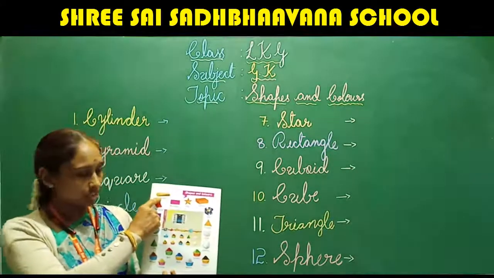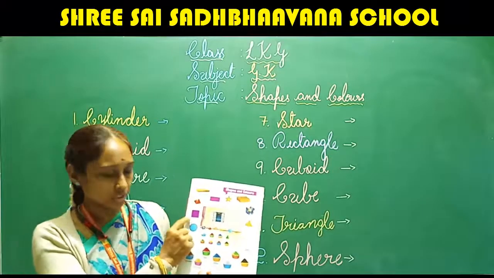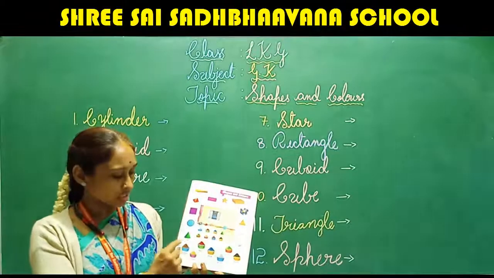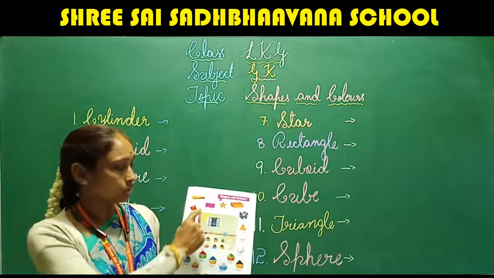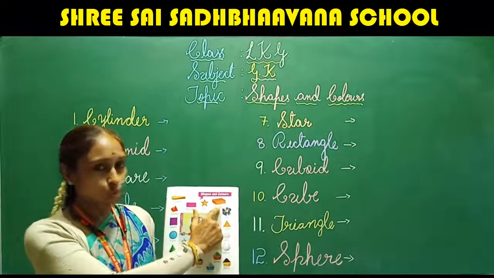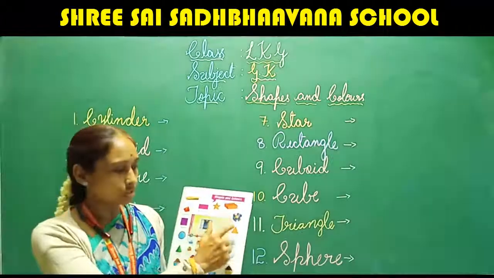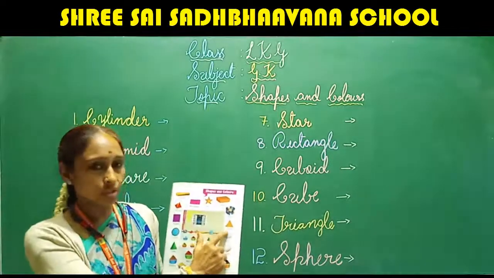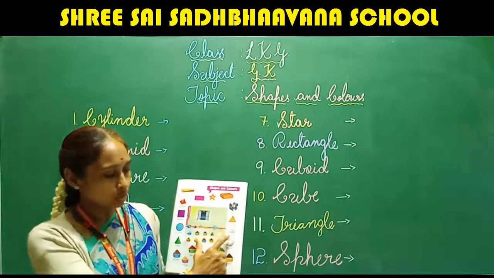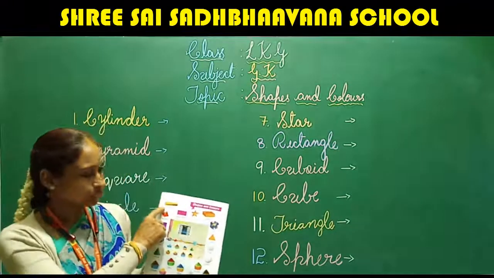This is cylinder, pyramid, square, circle, cone, rectangle, star, cuboid. Learn to pronounce it properly, okay? Cuboid, cube, triangle, oval, sphere.